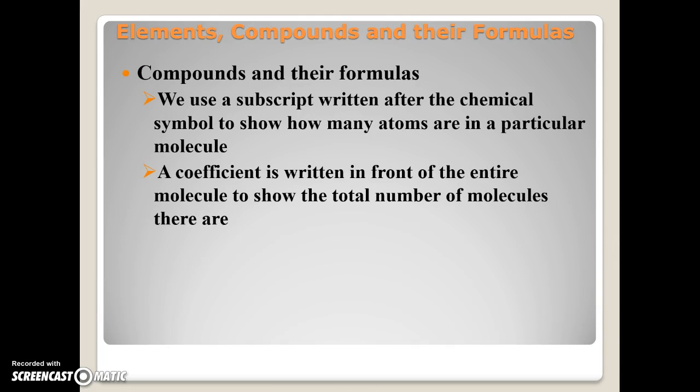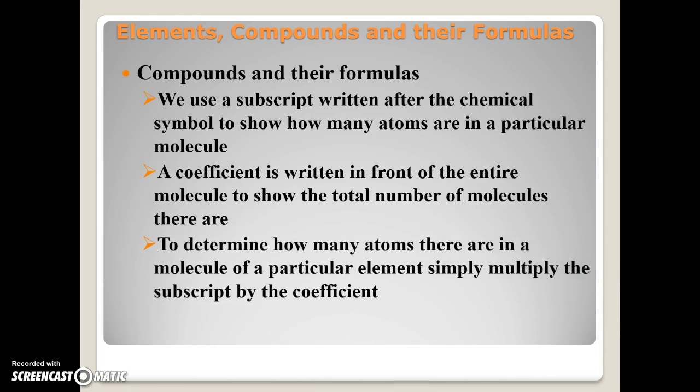So if you have 2, you're going to have a subscript of 2, or if you have 3, subscript of 3, like in the formula H2O, that 2 there tells us there's 2 hydrogens. A coefficient, so you may remember coefficients from algebra, that is written in front of the entire molecule to show the total number of molecules there are. And this is something that we won't deal with to as great an extent in this semester. Next semester, it will become more important, the coefficients and what they tell us. To determine how many atoms there are in a molecule of a particular element, you simply multiply the subscript by the coefficient. I'll show you how that works here in a second. This is something I will have you do on the test.